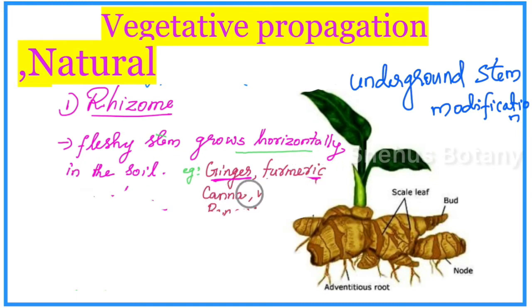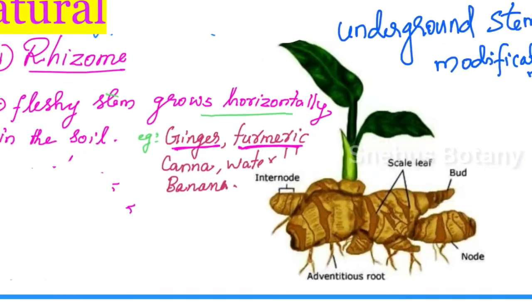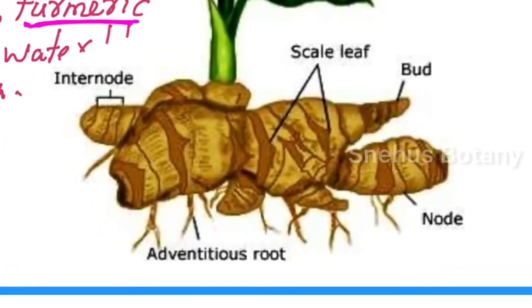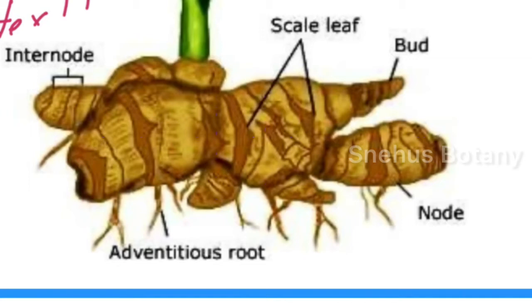So rhizome is a fleshy underground stem that grows horizontally in the soil. Examples: ginger, turmeric and banana. Ginger and turmeric are the best examples of rhizome. Why is it called a stem? This is not a root modification. Because it has nodes, internodes, buds, scale leaves, and adventitious roots.